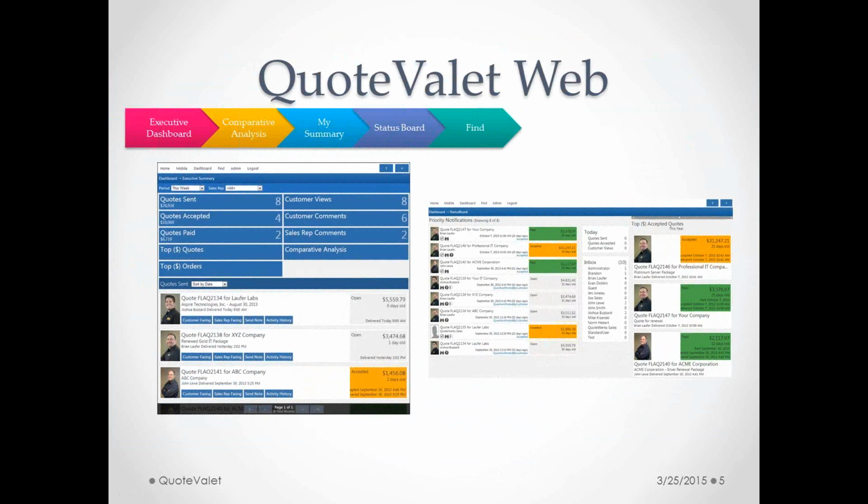The Find option will let you search for documents in QuoteValet Web. So if you want to look for a specific document in QuoteValet Web, you can search by like the document number or the company or something of that nature.